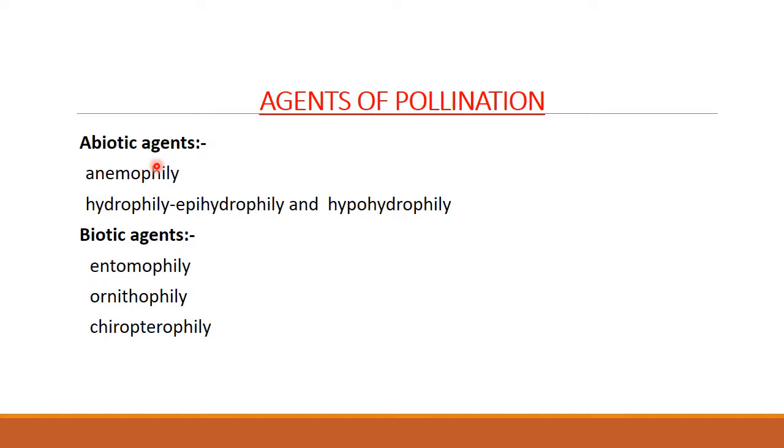First we will go through the abiotic agents. In that, the first one is anemophily. Anemophilous flowers are the flowers in which pollination takes place with the help of wind. Don't get confused with the term. Wind is the pollinating agent.